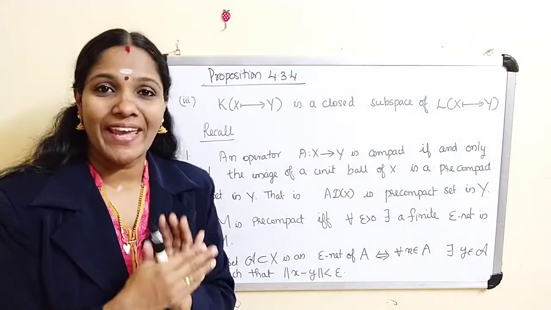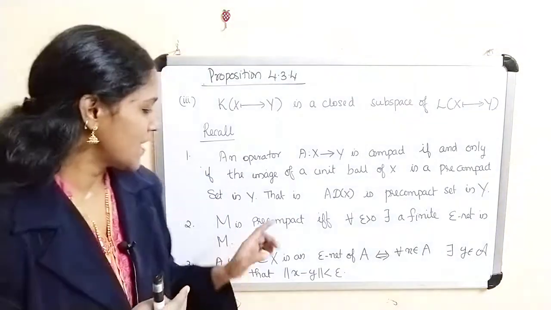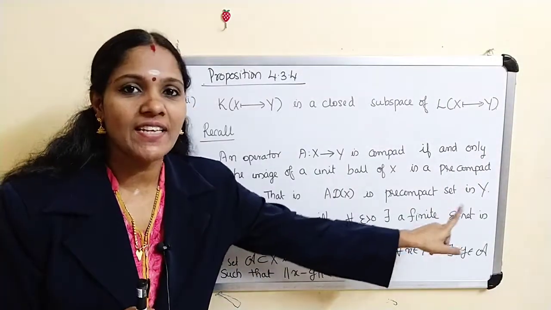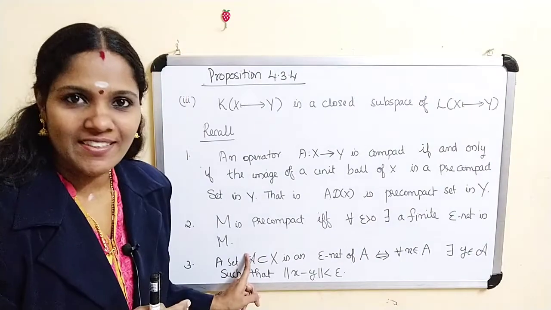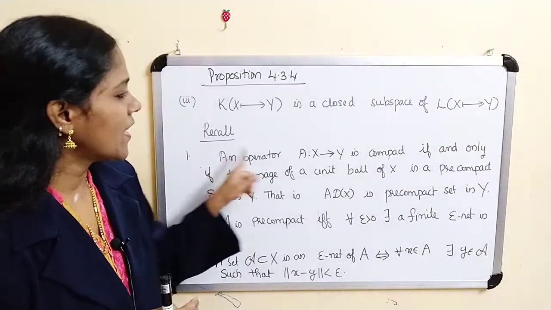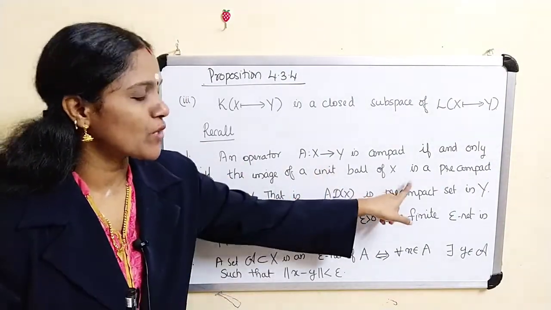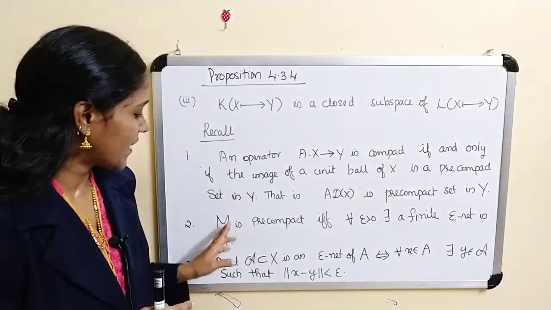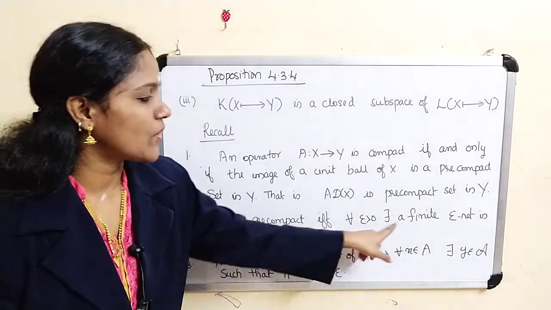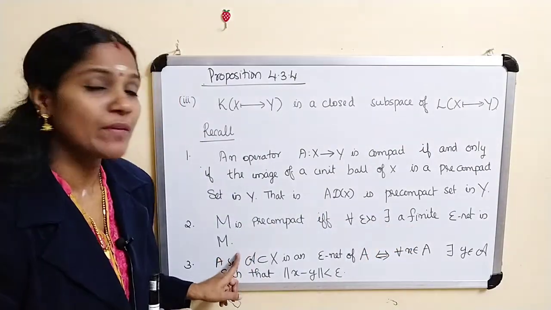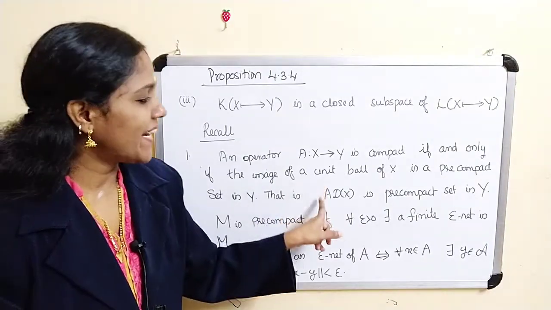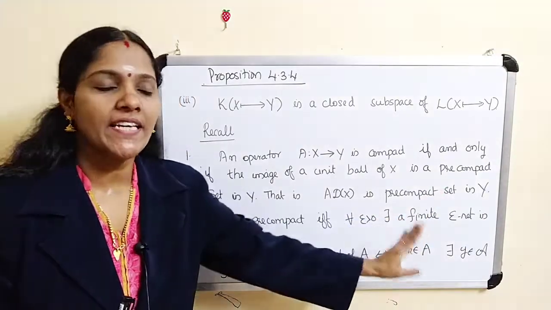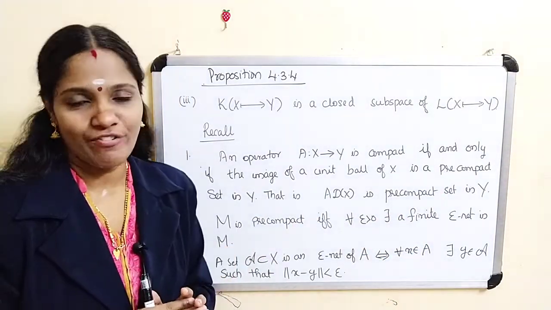That means to prove A is compact, we have to prove that for every epsilon greater than 0 there exists a finite epsilon net in A D of X. Clear? Once again, operator compact means the image of the unit ball of X is pre-compact, that means A D of X is pre-compact in Y. But here we have a result: M is pre-compact if and only if for every epsilon greater than 0 there exists a finite epsilon net in M. So A D of X is pre-compact if and only if for every epsilon greater than 0 there exists a finite epsilon net in A D of X.